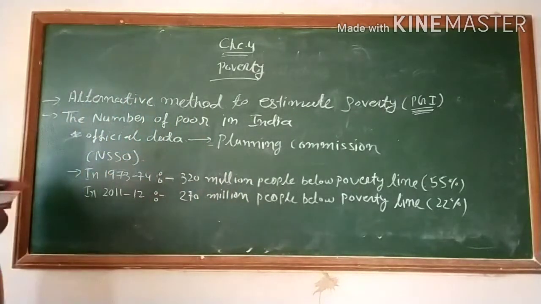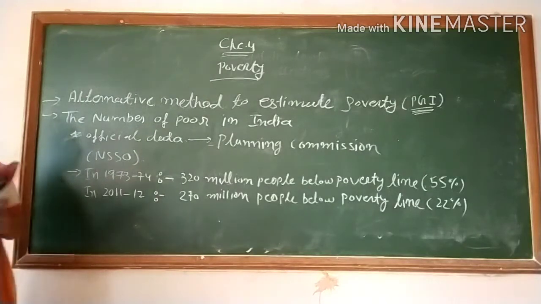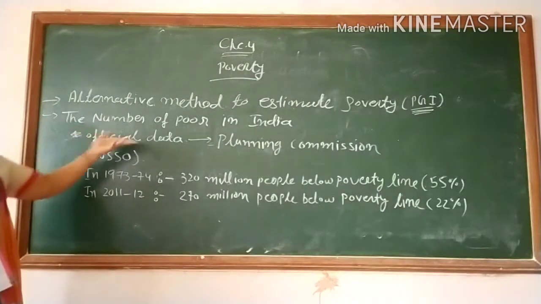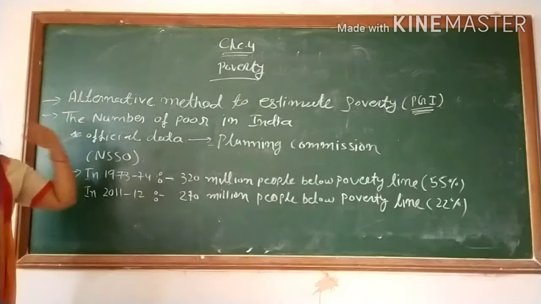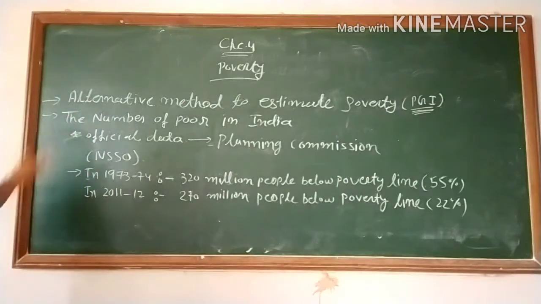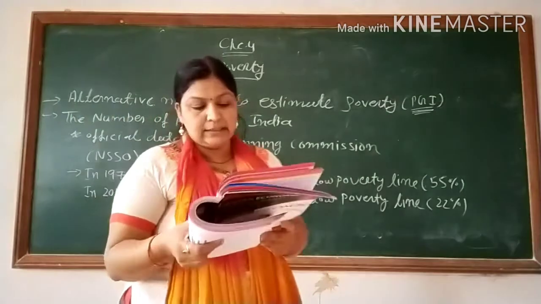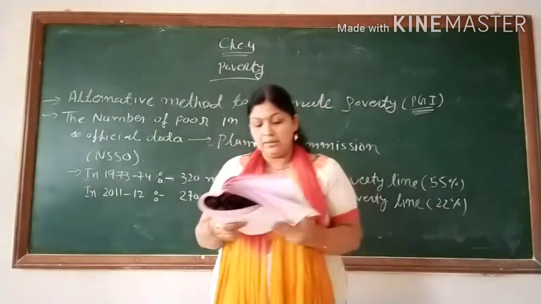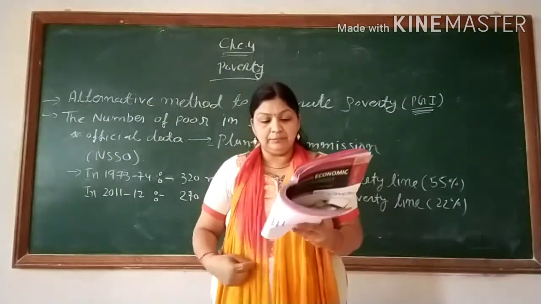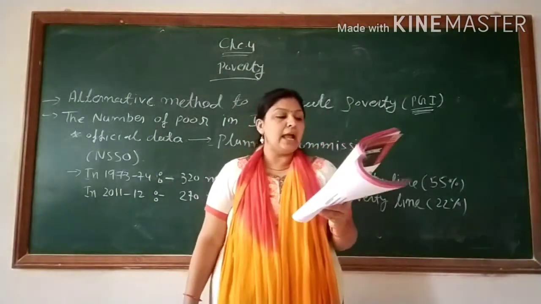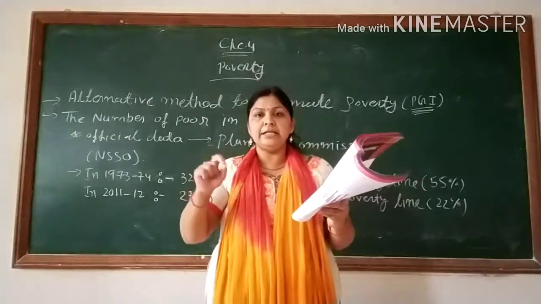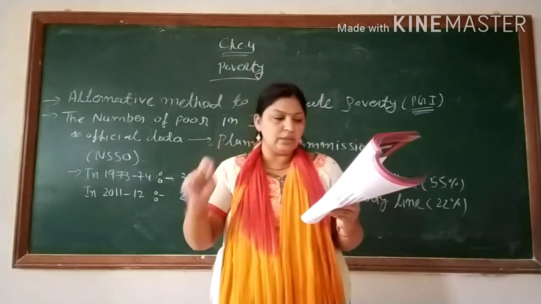Fine. Now, the number of the poor in India. When we are talking about poverty in India, what are the numbers? When the number of poor is estimated as the proportion of the people below the poverty line, it is known as the head count ratio.